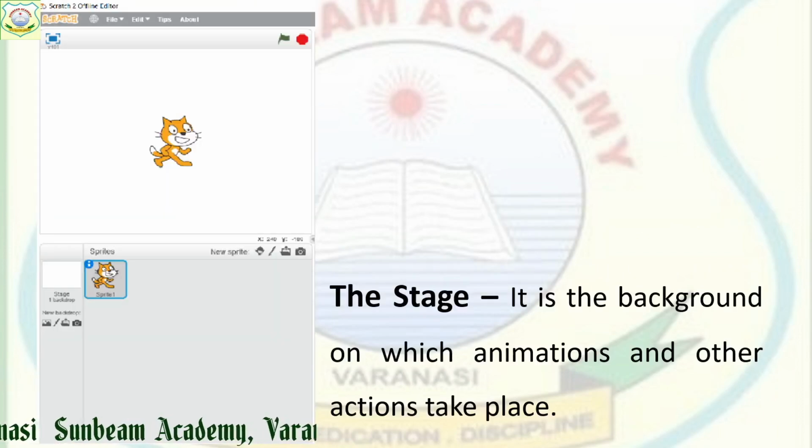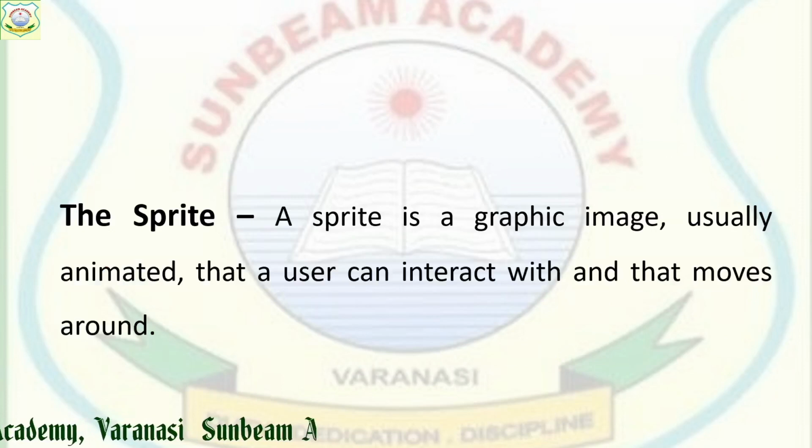This cat is the default. If you want to change it to your desired sprite, you can. We will see that when we deal with the software. Any action you perform on the screen is performed with the help of this sprite.